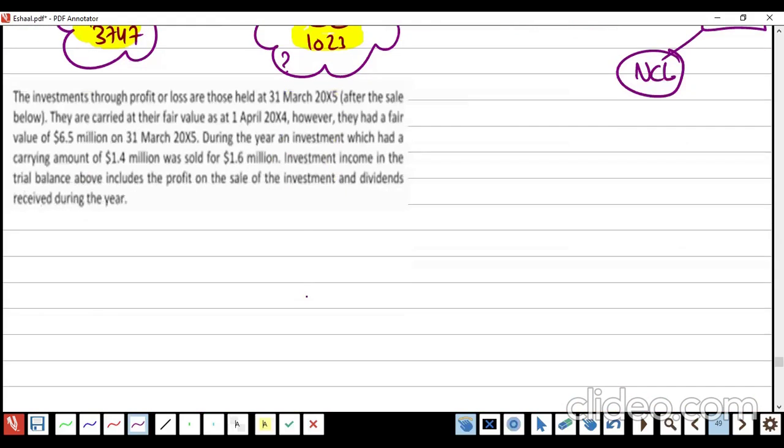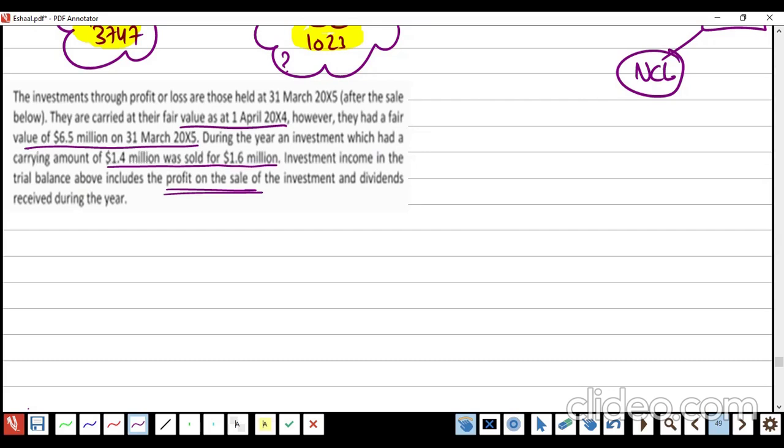The investments through profit and loss are those held for sale below. They are carried at the fair value at start of the year. Okay, no problem. They had the market value of 6.5 at the end of the year. During the year, an investment which has a carrying amount of this was sold for that much. Investment income in the trial balance above includes the profit on the sale of the investment and dividend received during the year. No problem at all. First of all, we have to solve it, right?